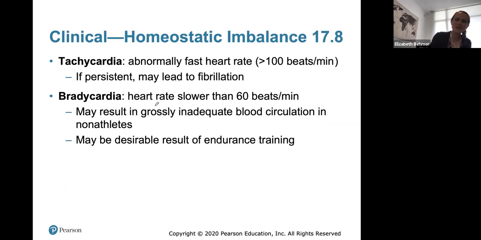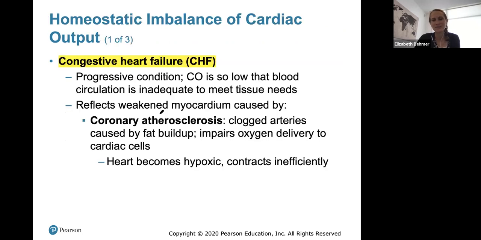And then some of these words you should be familiar with. Tachycardia is an abnormally fast heart rate, anything higher than 100 beats per minute. It could lead to fibrillation if persistent. Bradycardia is an abnormally slow heart rate, below about 60 beats per minute. It may be desirable in endurance training, but it could also result in grossly inadequate blood circulation in a non-athlete.